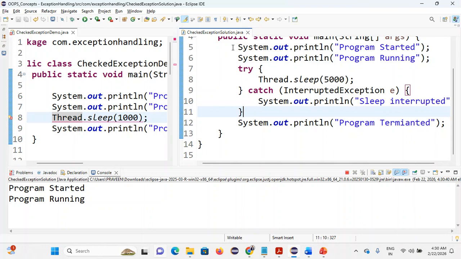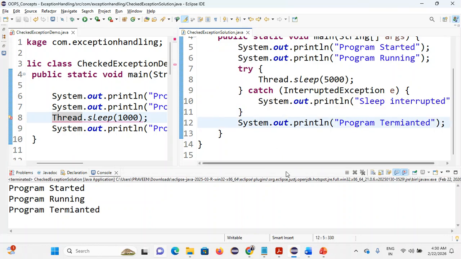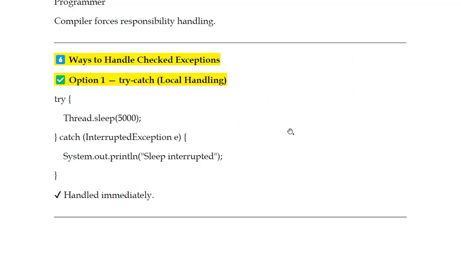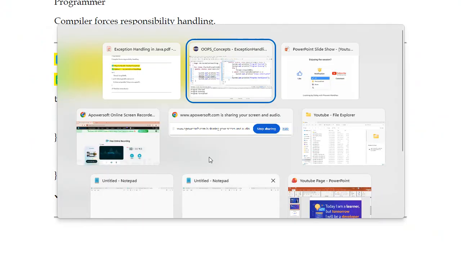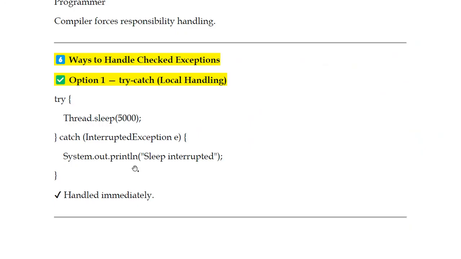So line number 5 and 6 is executing. After this, line number 12 is executing. There is no exception. This is one of the ways to handle the exception: try-catch, local handling. When the problem is occurring, we are assuming that the problem will occur here. So at the time itself, I'm giving the solution, try and catch block, and then handling that exception.